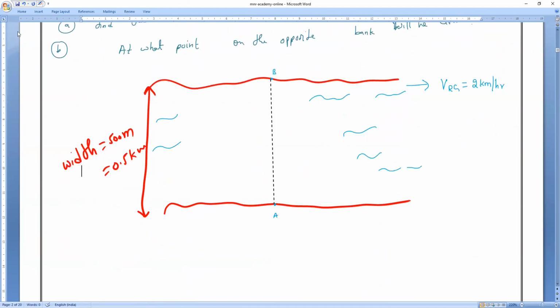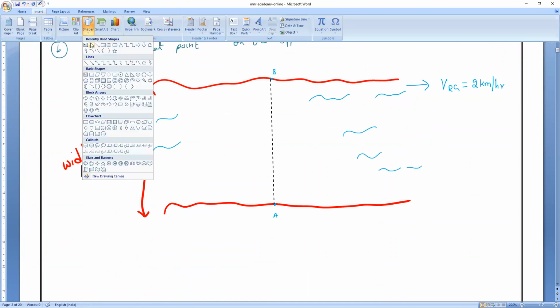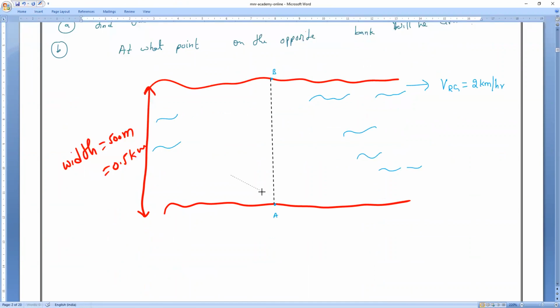While swimming, the man is trying to swim 120 degrees from the river flow. This is the direction of flow, with a velocity of 2 kilometers per hour. So relative to the river flow, he maintains how much angle, guys? 120 degrees.